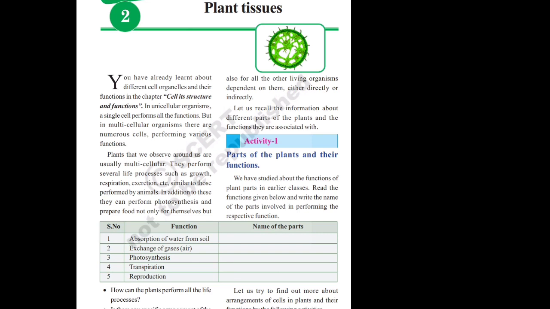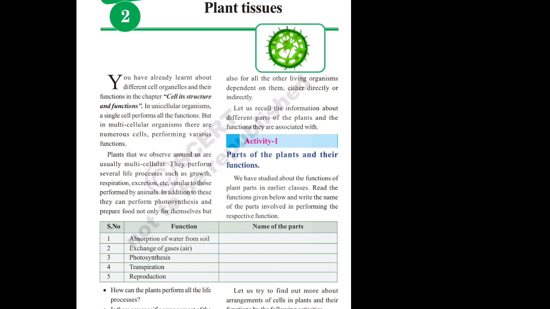And the final function is reproduction. In the case of plants, reproduction happens by the flowers only. We all know that flowers are the reproductive organs. So this is about activity 1.